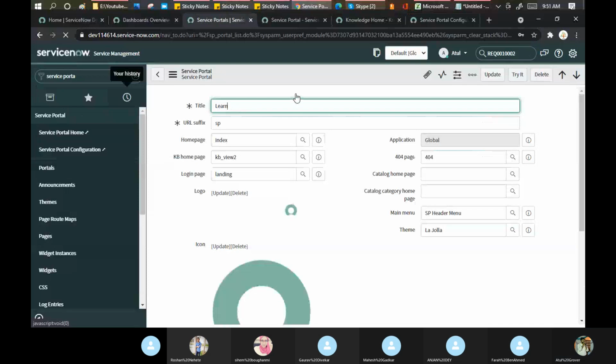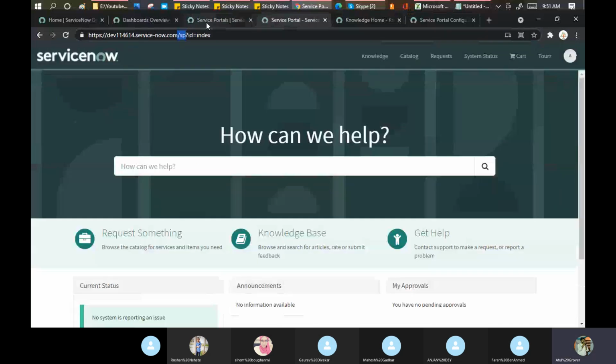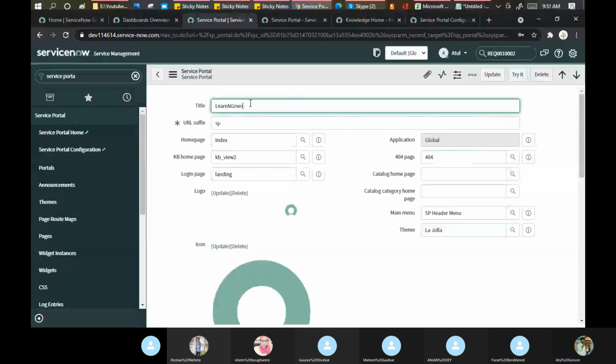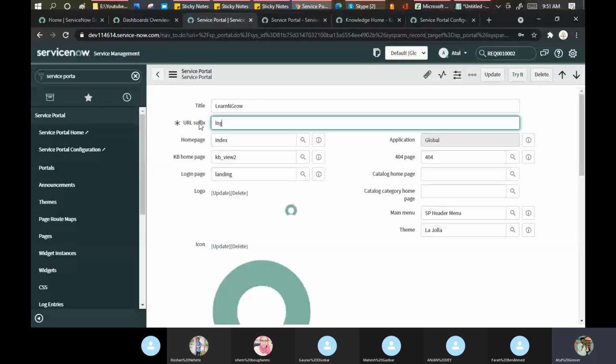Now it's learn and grow. URL suffix. Which suffix do you want to put? Let's change this suffix so that it can work somewhere in the background. I'll put LNG. Let's update this page.